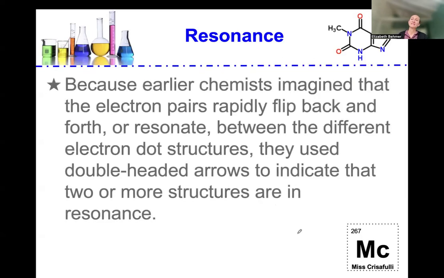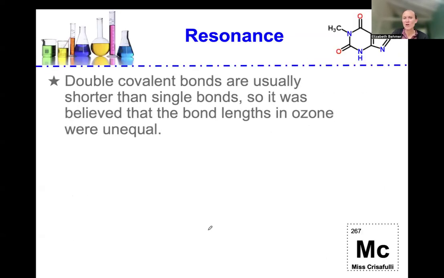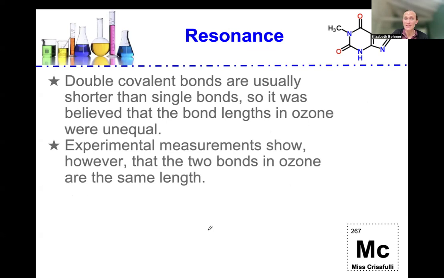Earlier chemists imagined that the electron pairs rapidly flipped back and forth, or resonate, between the electron dot structures, so they used double-headed arrows to indicate that two or more structures are in resonance. Double covalent bonds are usually shorter than single bonds, so it was believed that the bond lengths in ozone were unequal.